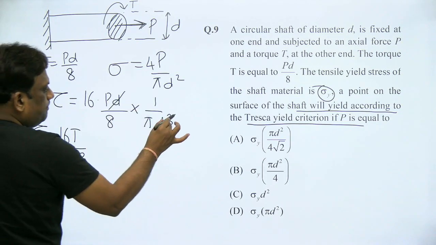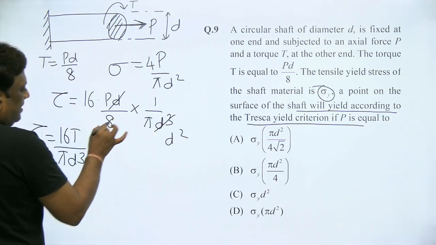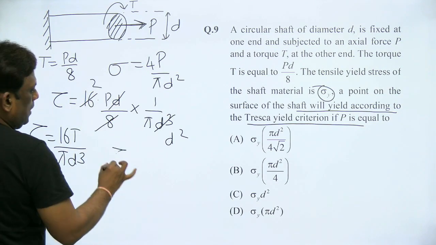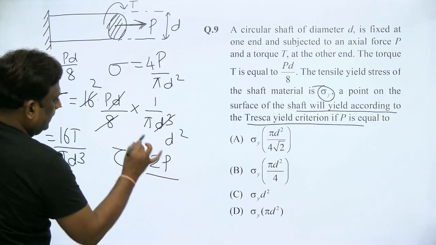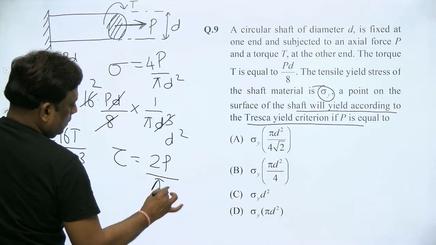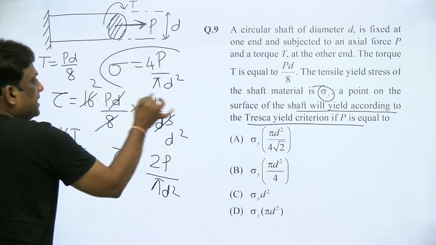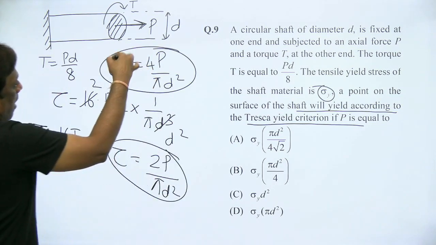Now this d is gone, and tau is equal to 2P by pi d square. This is my sigma and this is my tau, combined loading.